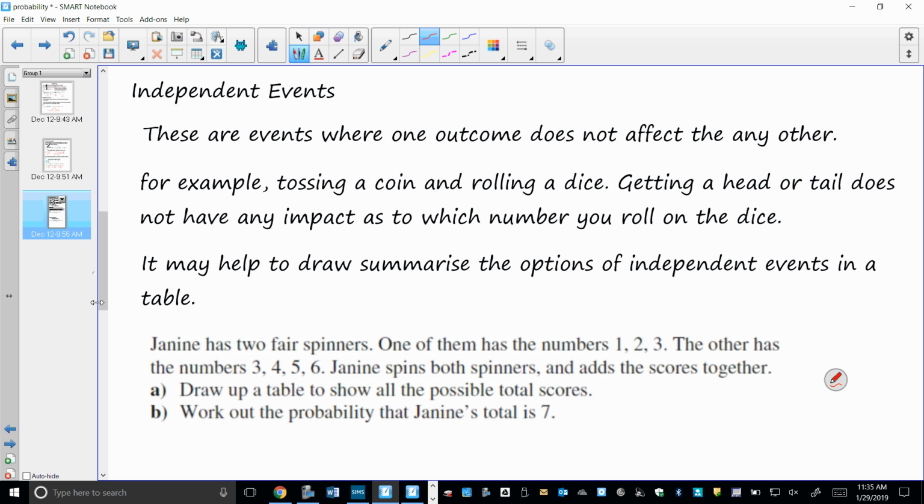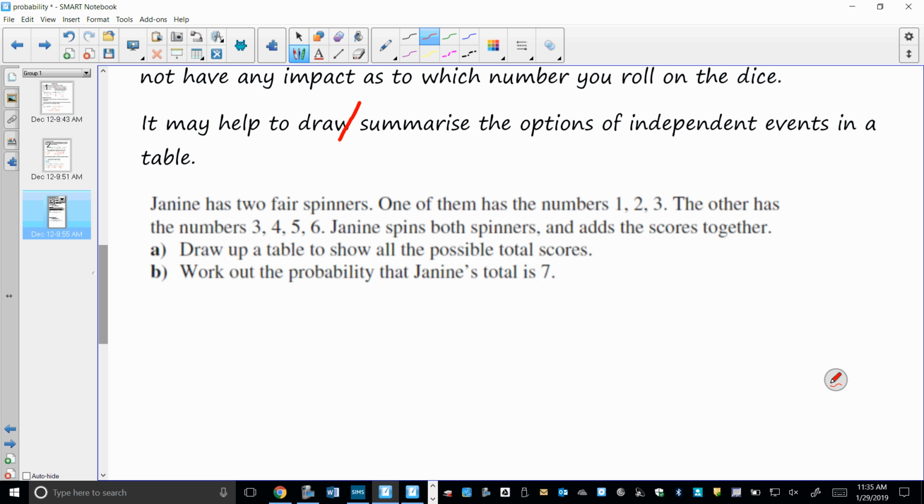It may help to summarize the options of independent events in a table. You don't have to, but for me, I think I've said before, I'm a visual person.